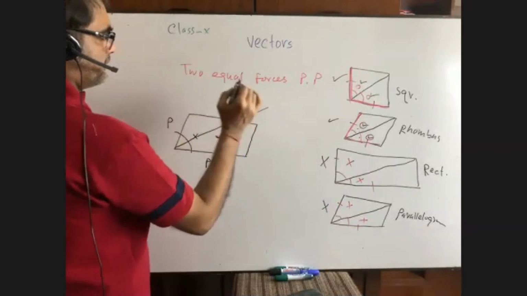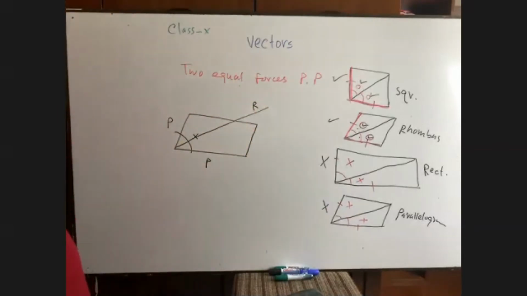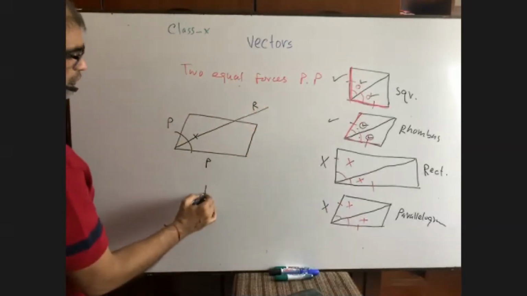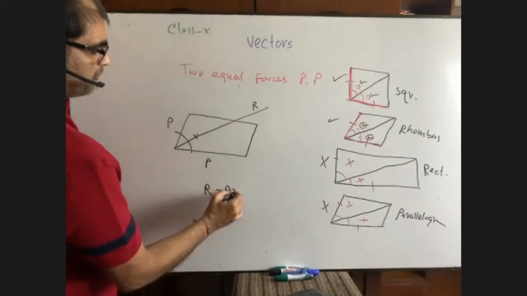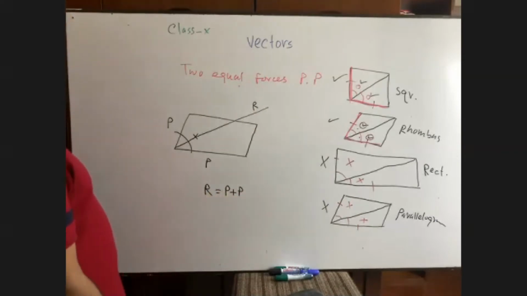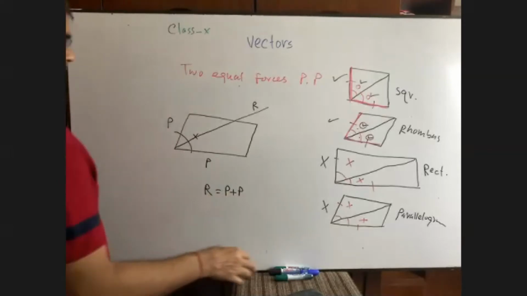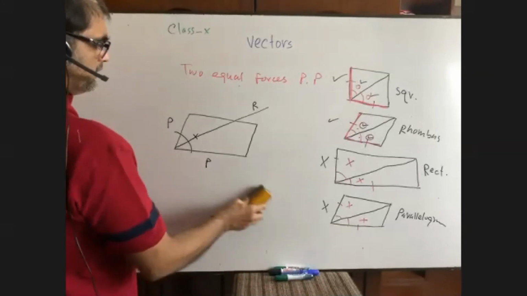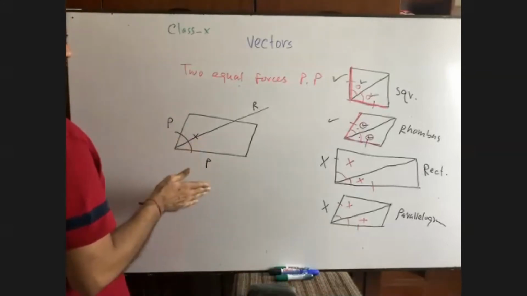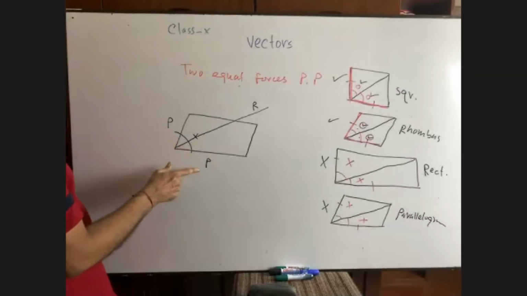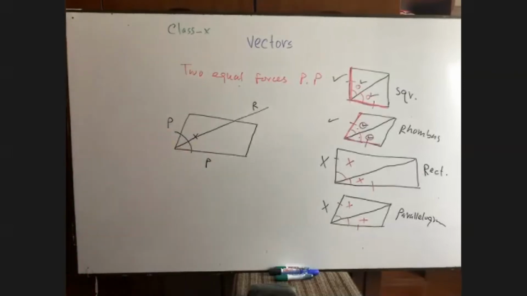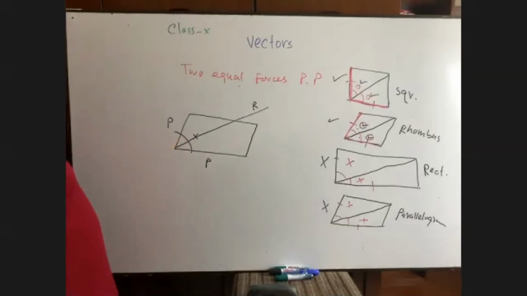This is R. Here R equals P plus P. In this way. I think you have got me. Have you got me or not? If two forces are equal, then their resultant will be the bisector of the angle. Okay, have you got it?